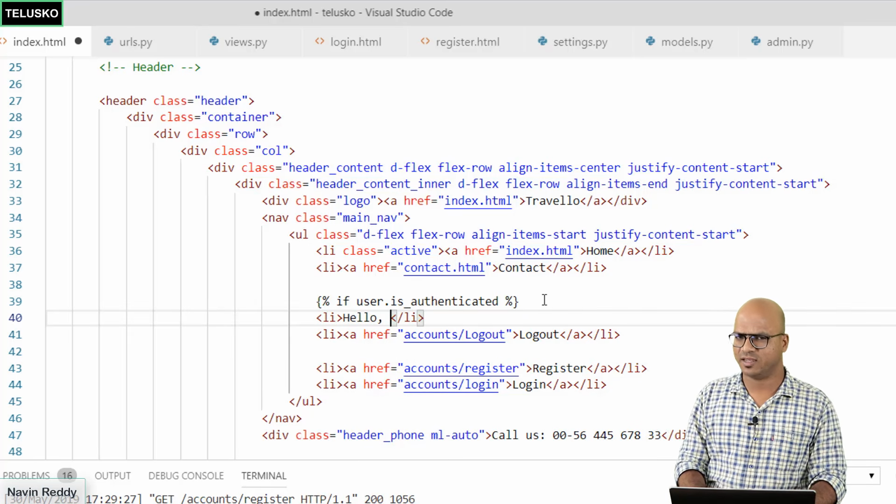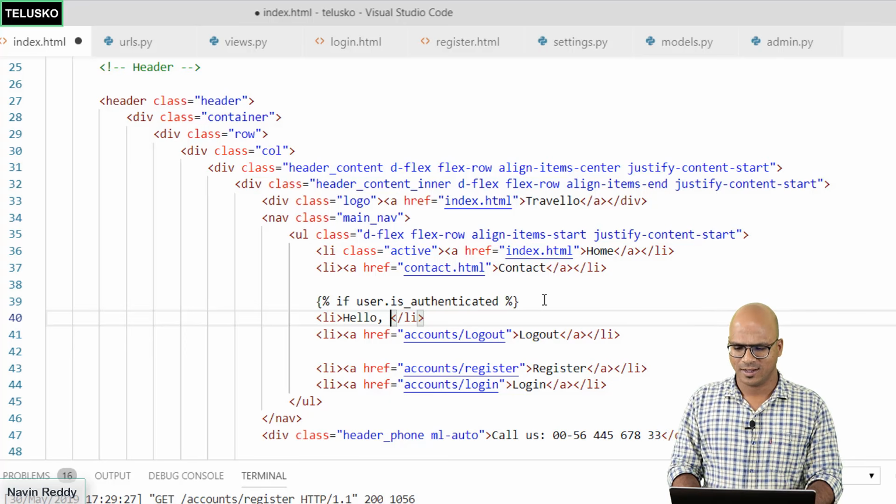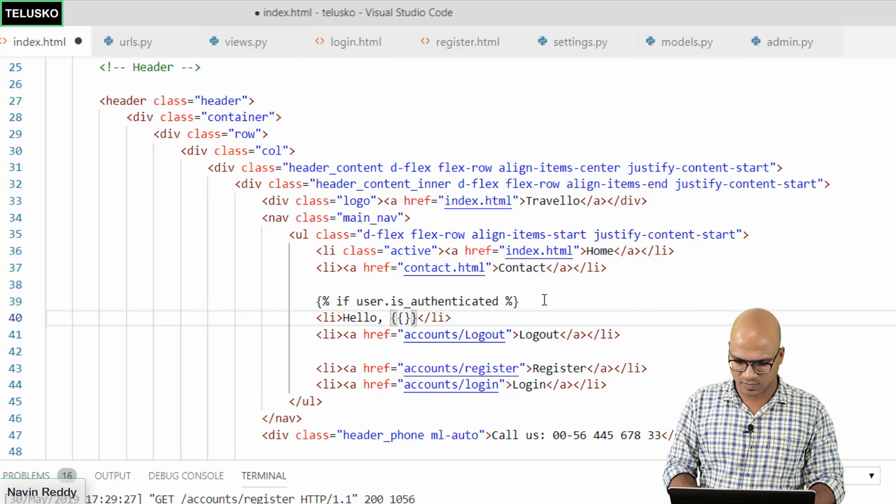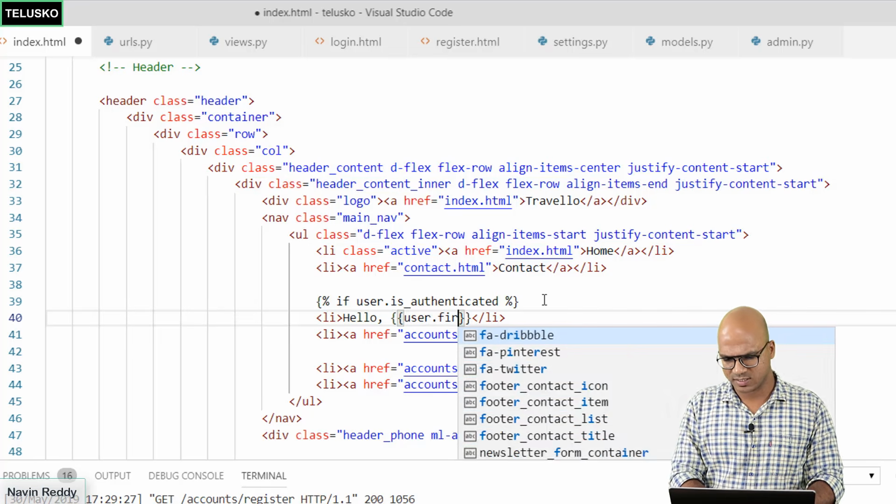I can't simply say Naveen because it doesn't matter who logs in. Everyone will get the same name. We don't want that. We just want it to be dynamic. And that's why I will fetch it from the user. So I will say user dot, let's print first name.